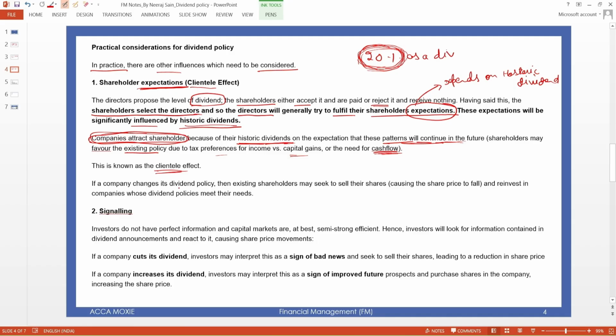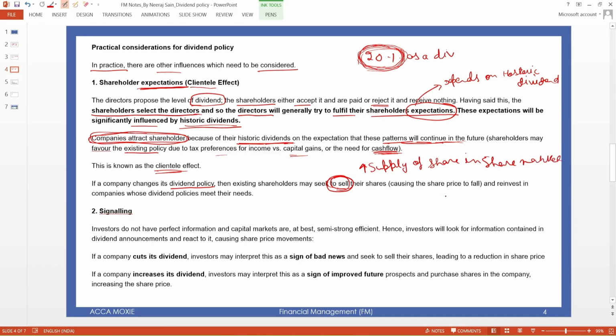If the company changes the dividend policy, the existing shareholders may seek to sell. If the company doesn't pay the 20% as a dividend, if it pays a lower dividend or doesn't pay the dividend and invests, then the shareholders will sell their investment. So the supply of shares in the share market will increase.